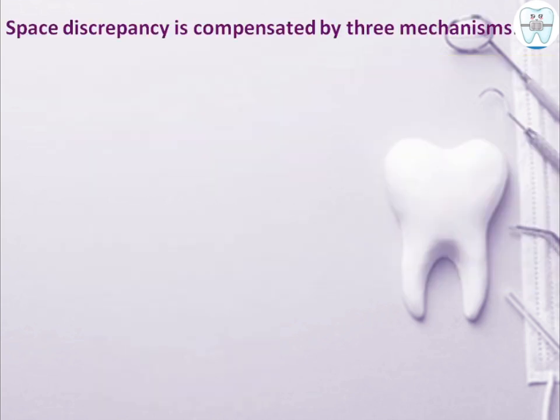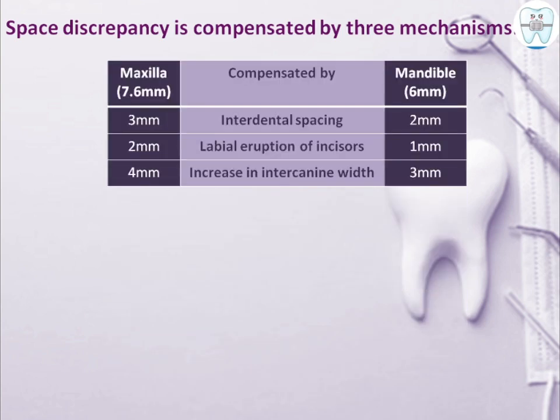स्पेस डिस्क्रिपेंसी जो क्रिएट होगी it is compensated by 3 mechanisms. अब स्पेस डिस्क्रिपेंसी कब क्रिएट होगी? क्लोज डेंटिशन में. See, मैक्सिला में 7.6 mm है, वो कैसे compensate हो रही है, और mandible की 6 mm कैसे compensate हो रही है? First of all 3 mm compensated by interdental spacing in maxilla and 2 mm of interdental spacing in mandible. Then labial eruption होता है permanent incisors का, so obviously arch में ज़्यादा स्पेस बनेगी.